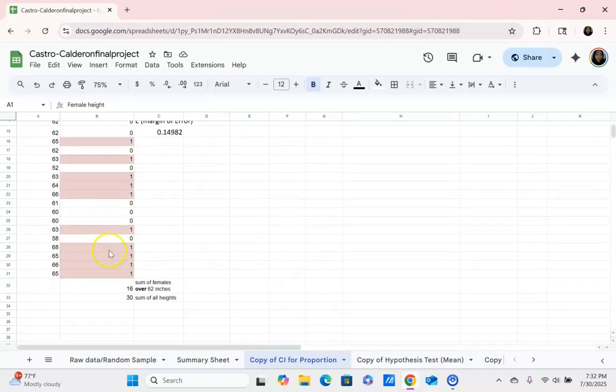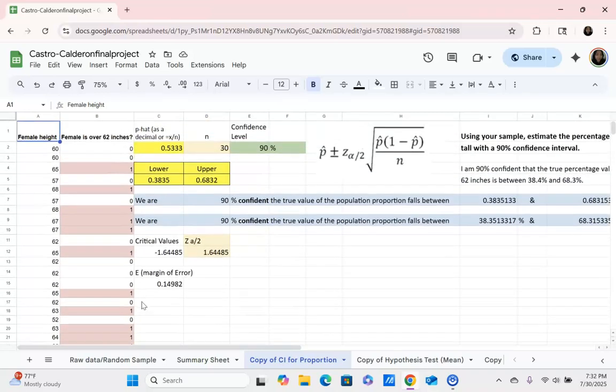I discovered that 16 out of my 30 female heights were over 62 inches. 16 over 30 gave me this p-hat value, 0.5333, and I used this to calculate my margin of error, which gave me these lower and upper values.